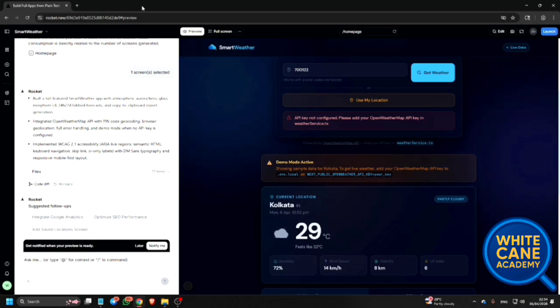Clickable: optimize SEO performance. Clickable: integrate Google Analytics. Suggested follow-up, rocket. Button unavailable, rollback. Lot of clickable code tip things. Clickable, 17 items, files. Clickable list with 3 items, link. SR only labels. So this is how you can create any type of website.